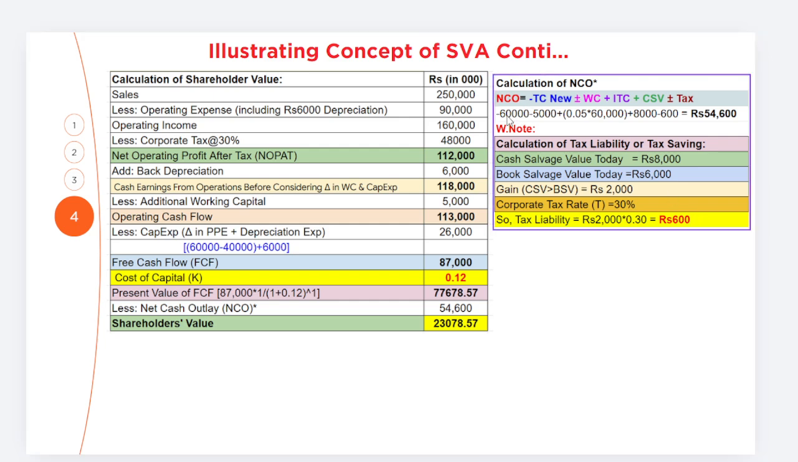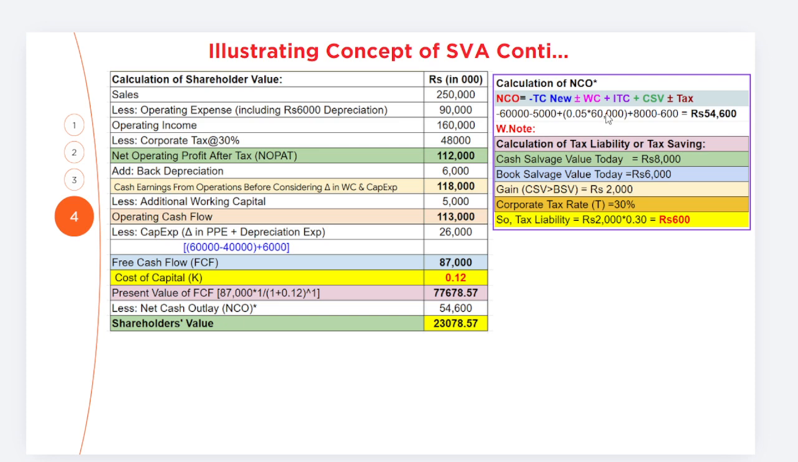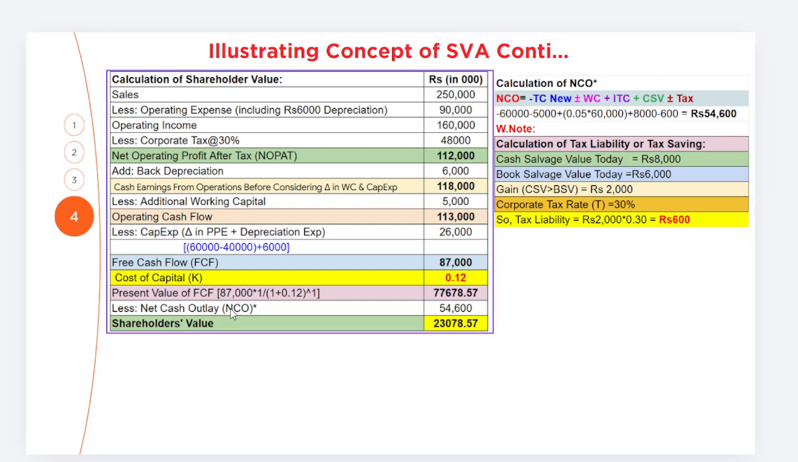Now you put the value: minus 60,000, that is the property, plant and equipment for 2025. Minus the additional working capital, 5,000. Investment tax credit is 5% of 60,000. Plus the cash salvage value given, 8,000. Now minus 600. So 54,600 is our net cash outlay, which is also known as initial investment.